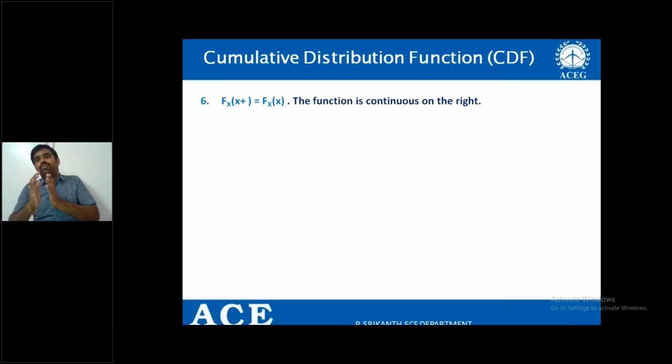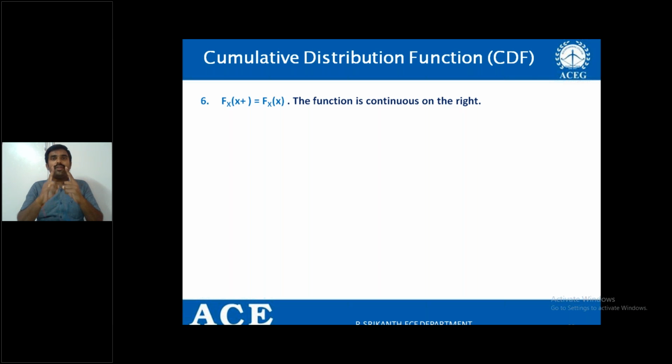Similarly, the value of the distribution function in between 2 and 3 retains the same value assigned to x equal to 2. Therefore, we can say that the function is continuous on the right, and there is no discontinuity in between 1 and 2.